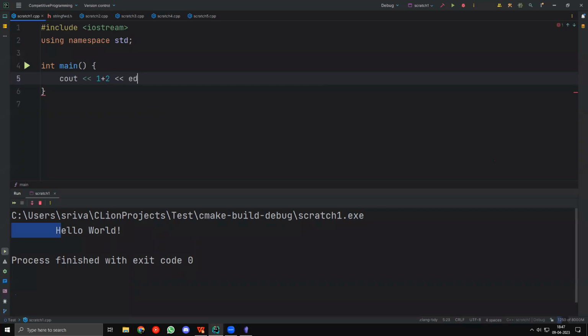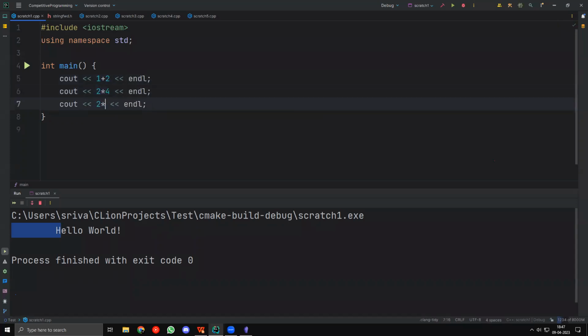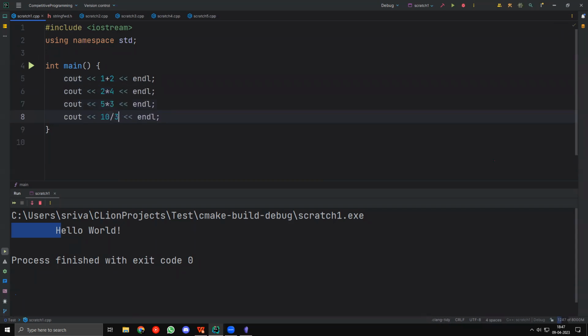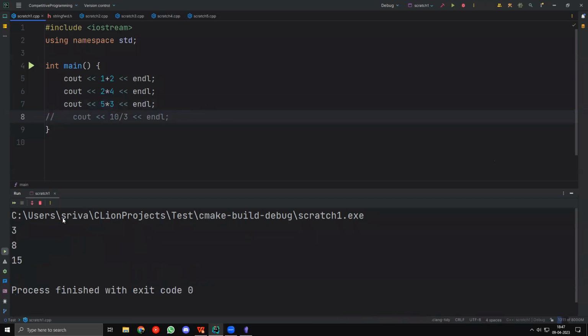So let's say I output 1 plus 2, and let's also output 2 times 4, 5 times 3, and let's also say 10 by 3. Okay, well, let's come to 10 by 3 later. I'll comment this out for now with 2 slashes. But yeah, first of all, 1 plus 2 gives us 3, 2 times 4 gives us 8, and 5 times 3 gives us 15, which is all expected.